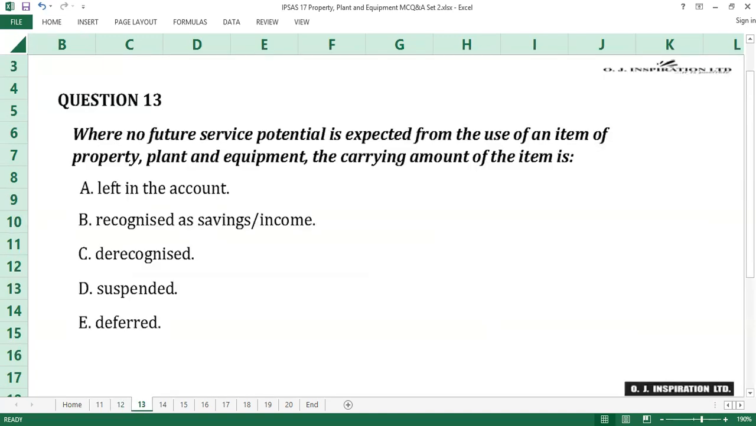Question number 13. Where no future service potential is expected from the use of an item of property, plant, and equipment, the current amount of the item is A. Left in the account, B. Recognized as savings/income, C. Derecognized, D. Suspended, E. Deferred.